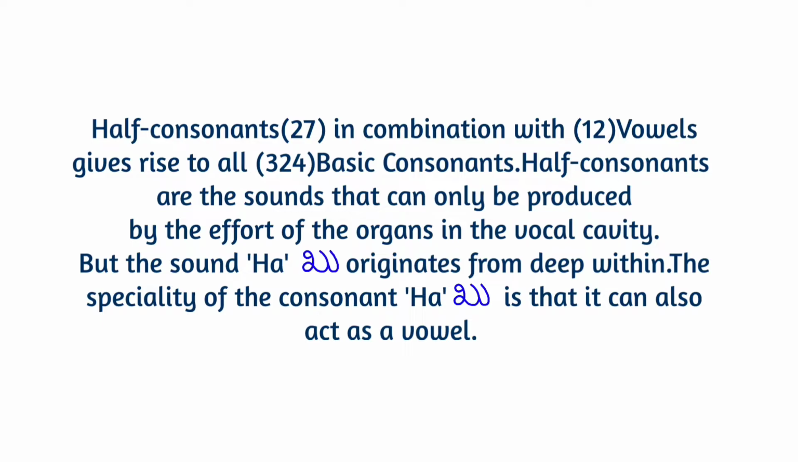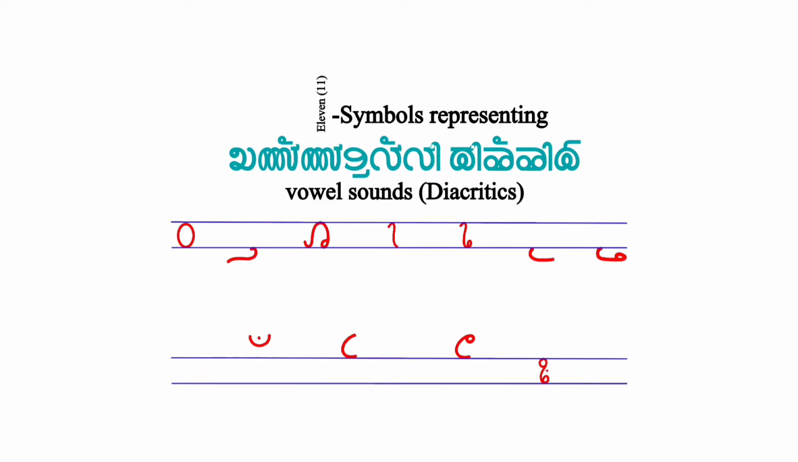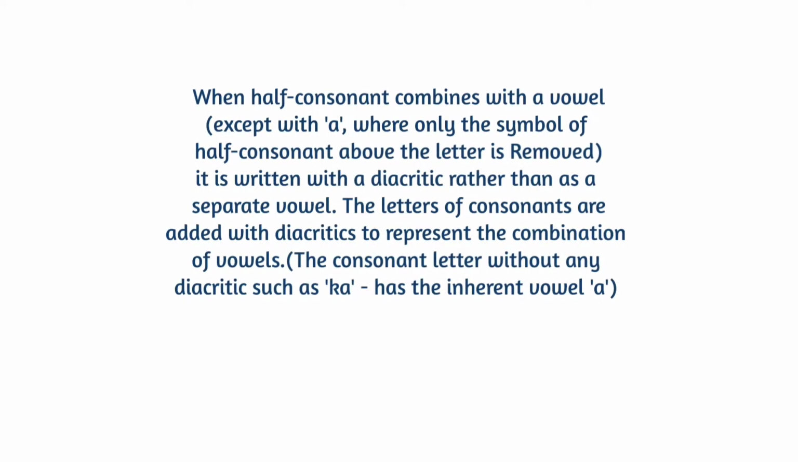Like this, we can add the balance of 11 more vowels from a to au with the 27 half consonants. In this video, we are going to see the 11 symbols representing vowel sounds. To represent the combination of vowel sounds, the consonant letters are written with symbols rather than a separate vowel. The consonant letter without any symbol, such as ka, has the inherent vowel a.